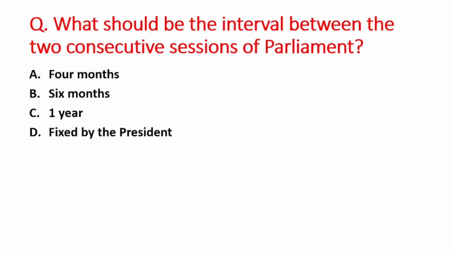Next question is, what should be the interval between the two consecutive sessions of Parliament? A option is 4 months, B is 6 months, C option is 1 year, and D option is fixed by the President. So right answer is option B, that is 6 months.